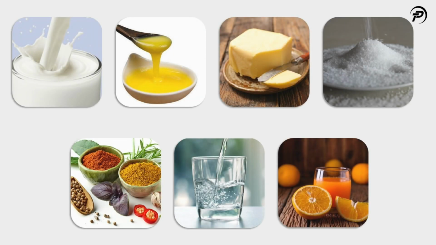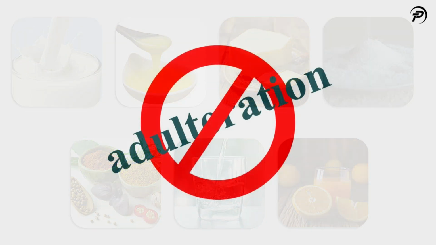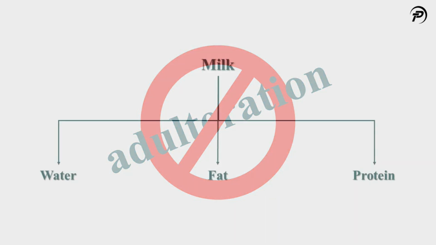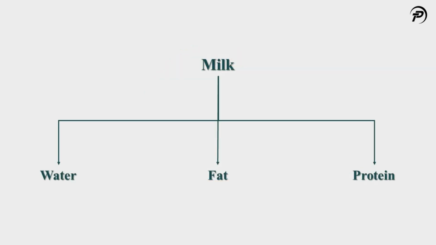How do we judge whether milk, ghee, butter, salt, spices, mineral water, or juice that we buy from the market are pure? Have you ever noticed the word pure written on the package of these consumables? For a common person, pure means having no adulteration. But for a scientist, all these things are actually mixtures of different substances and hence not pure. For example, milk is actually a mixture of water, fat, protein, etc.